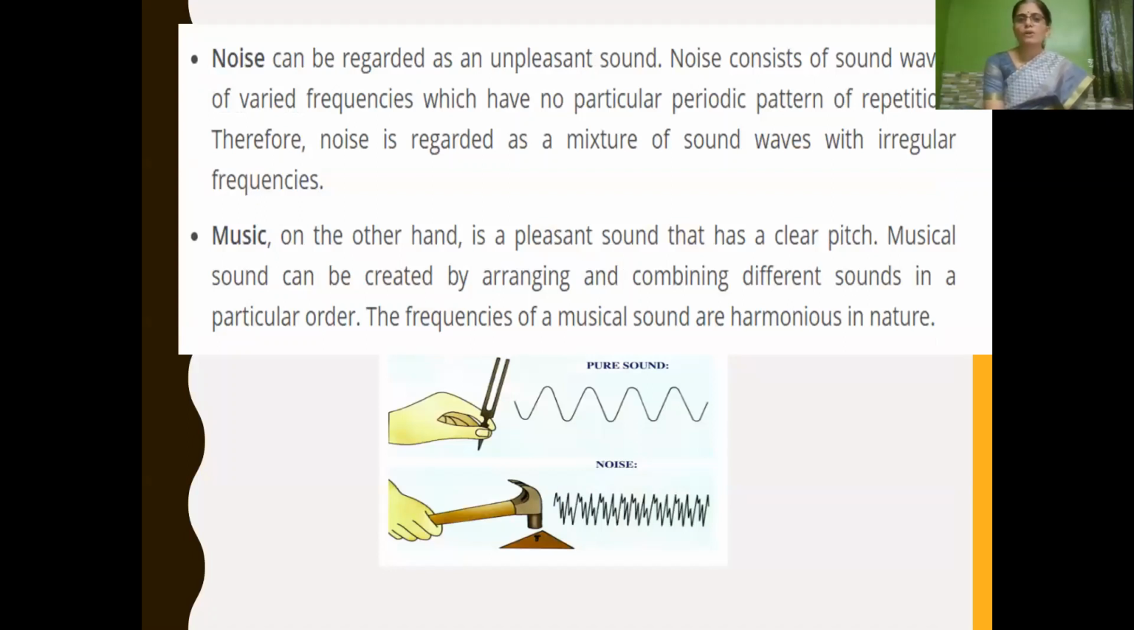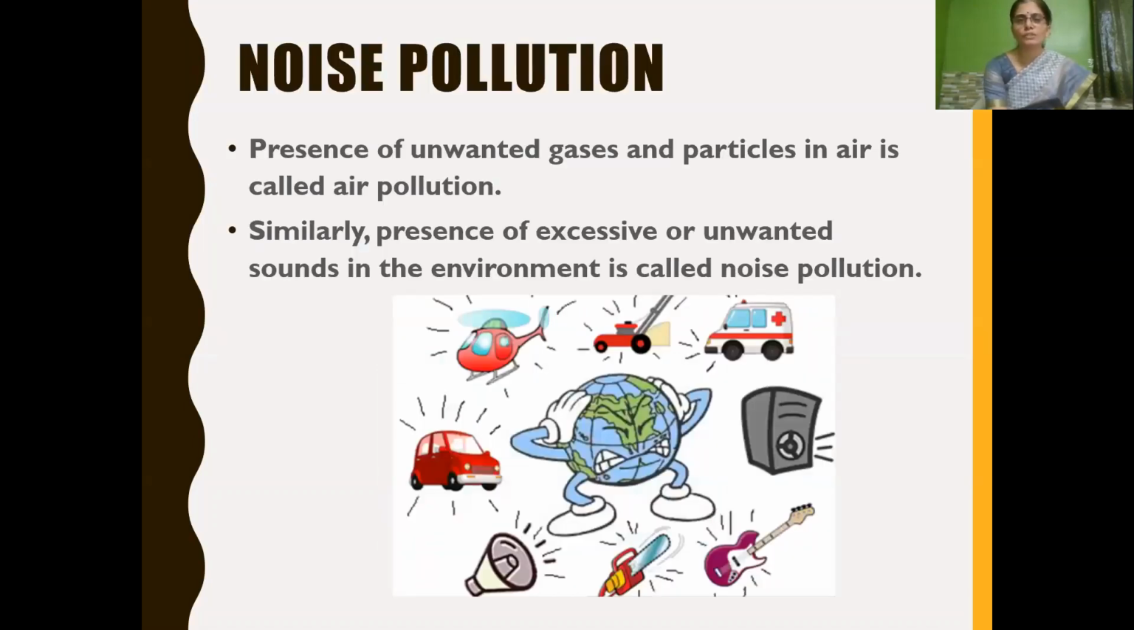Then we have learnt about the difference between noise and music. What is noise? Noise is nothing but unpleasant sound. Noise consists of sound waves of varied frequency, with no particular pattern. Therefore, noise is regarded as a mixture of sound waves with irregular frequencies. And music is a pleasant sound that has a clear pitch. It is created by arranging and combining different sounds in a particular order. The frequencies of musical sounds are harmonious in nature.